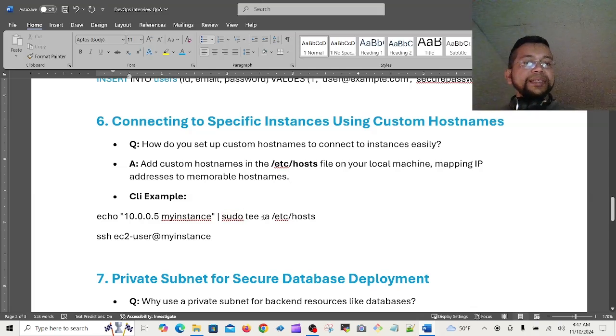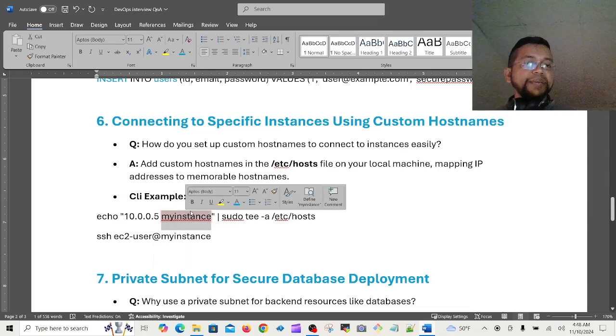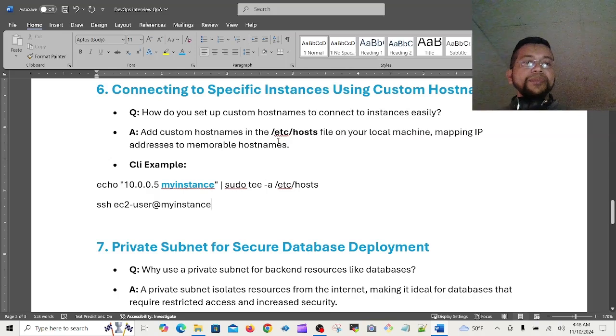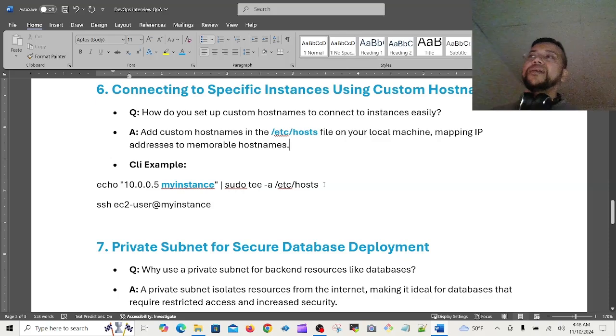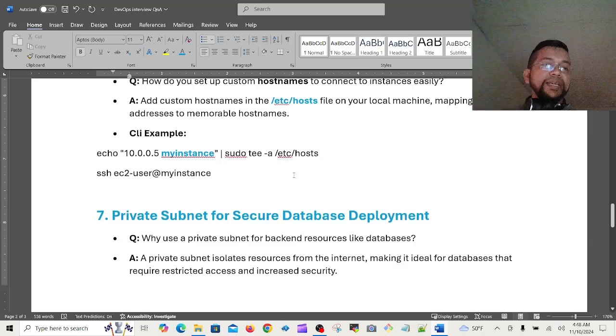Then sudo tee -a /etc/hosts, then ssh ec2-user@my-instance. So the CLI command is like that. You can echo this way, your host, like this my-instance. Here your name should be here. So you have to insert it inside /etc/hosts. If you say it like that, I am doing the host name, then that's fair enough also.